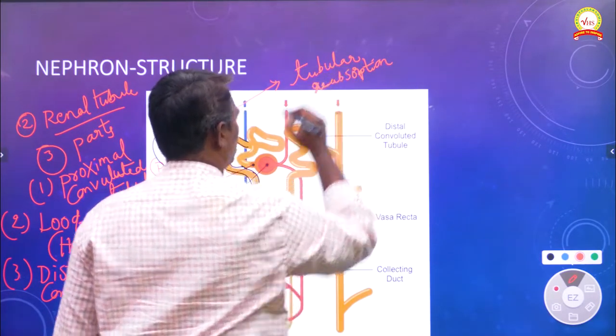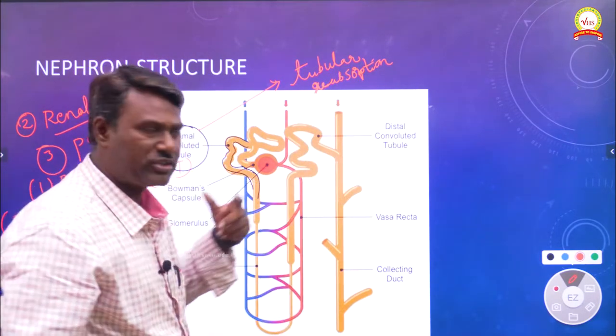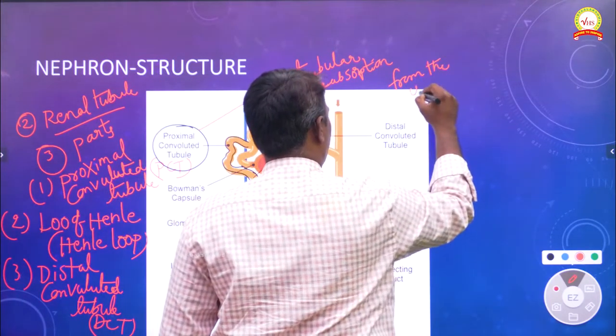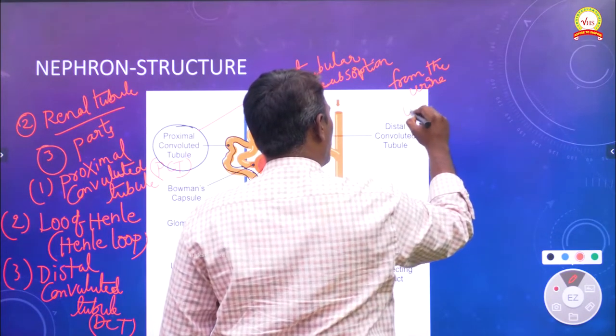Tubular reabsorption means that from the urine we take back some useful components.